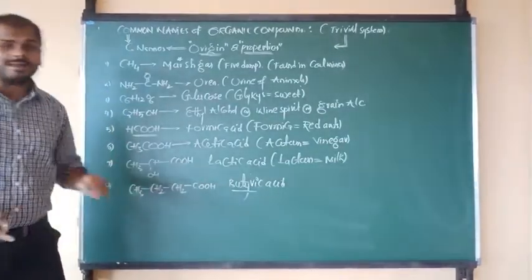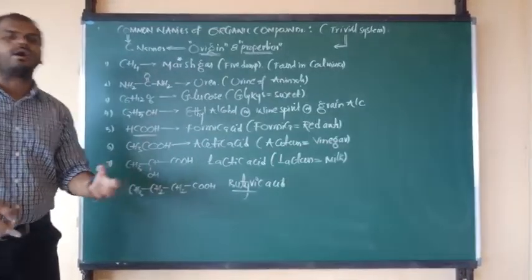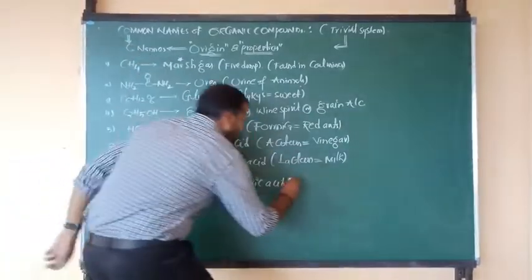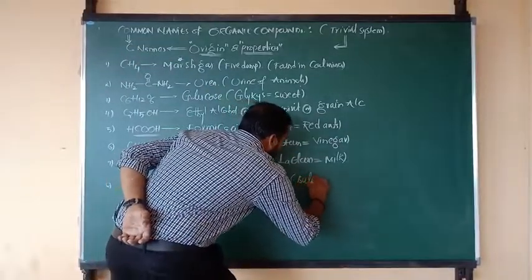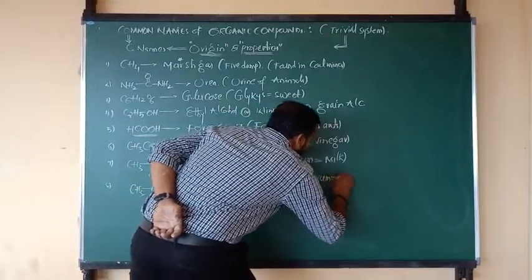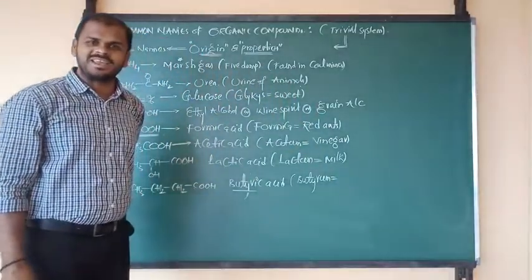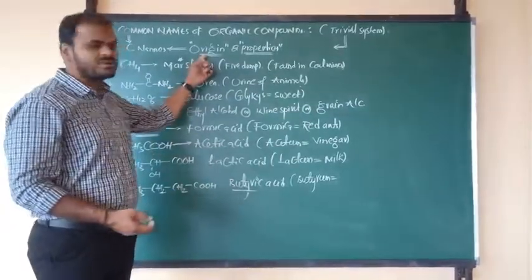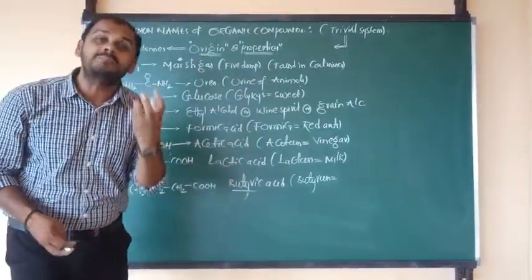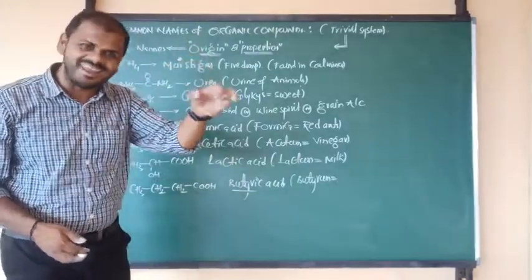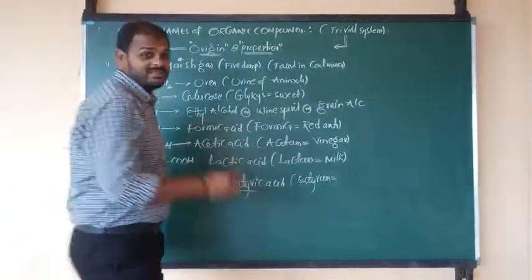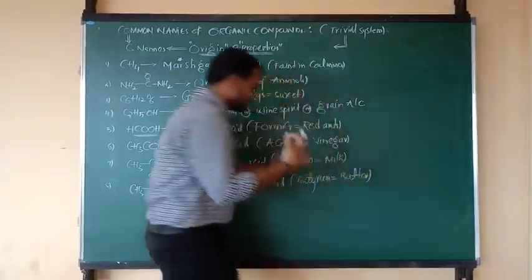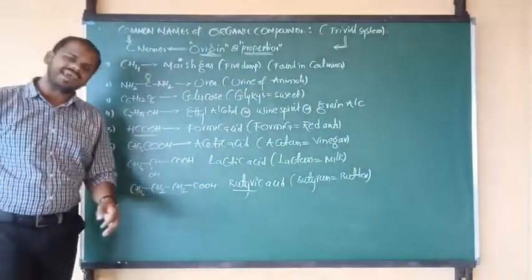Sir, what is meant by butyric acid? It is a four carbon carboxylic acid, but this is the common name. It is derived from the name butyrum. Sir, what is meant by butyrum? Butyric acid was available from the source or origin that is nothing but butter. The meaning of butter in Greek is butyrum. So from that source we can find butyric acid.